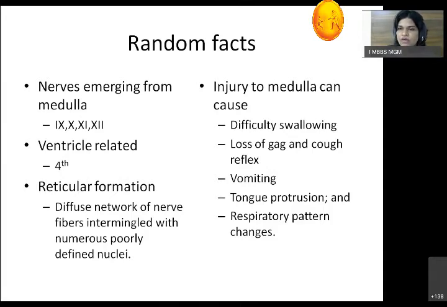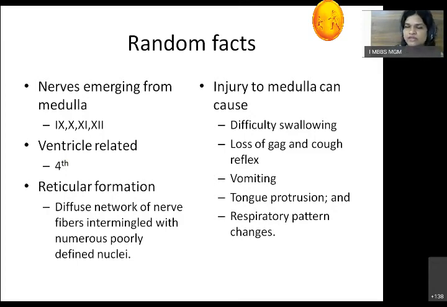But if the big particle goes inside, it will cause injury to the pharynx. It might go into the larynx and cause injury to the esophagus. So this protective reflex is lost. It also causes vomiting. As the hypoglossal nerve is involved, there will be tongue protrusion. And if the respiratory center is involved, there are respiratory pattern changes. So these are the facts about the medulla.